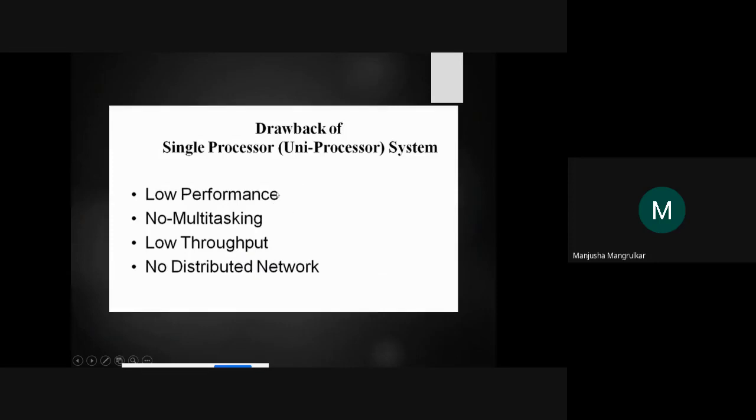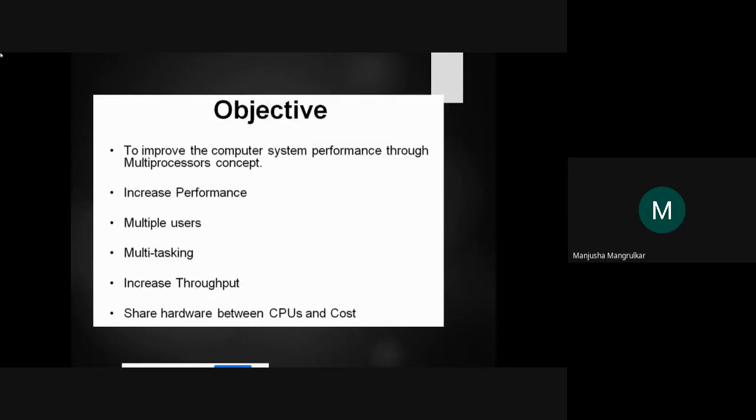This is a processor, meaning your dual core processor, your quad core processor, your octal core processor. The drawbacks are low performance, no multitasking, multiple things we cannot use, low throughput, and no distributed network, because a distributed network means sharing devices. It is not distributed. So that is the drawback of a single processor system.